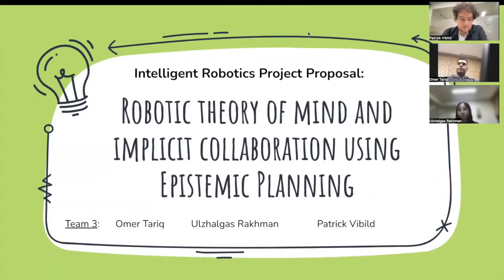Hello, we are Team 3 from the Intelligent Robotics course at KAIST, and we're going to be making a project proposal with the name of Robotic Theory of Mind and Implicit Collaboration using Epistemic Planning. The members of the group are Omer Tariq, Uzal Kasrakman, and Patrick Vidal.